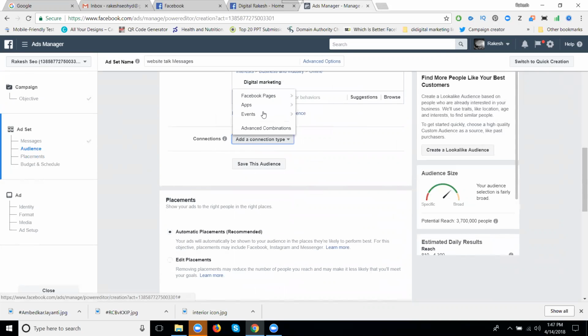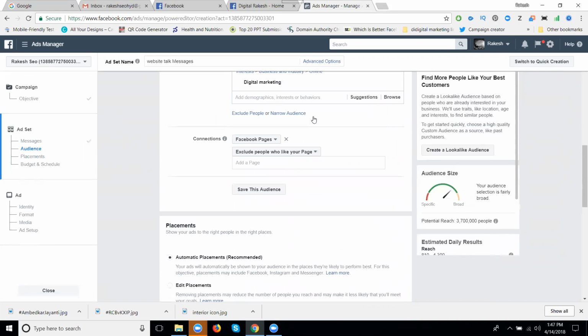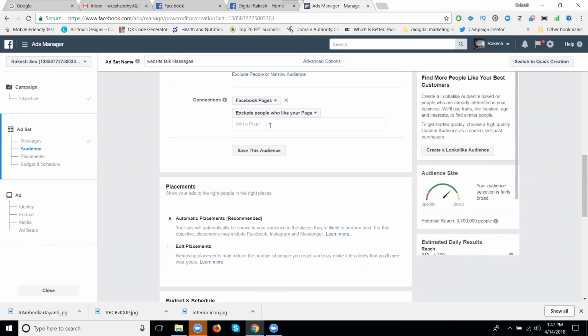Now connections. Facebook page: exclude people who like your page. I have 1,000 likes. I don't want to target those 1,000 people who like my page and their friends, so I exclude them. Here, add your page.